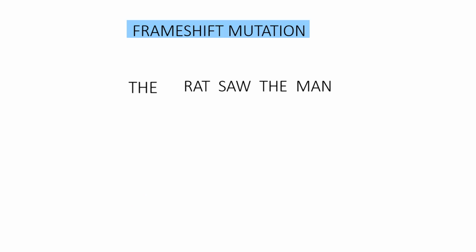We use the same sentence to understand frameshift mutation, where mutation is caused by addition or deletion of base. The sentence on screen reads, "The rat saw the man."